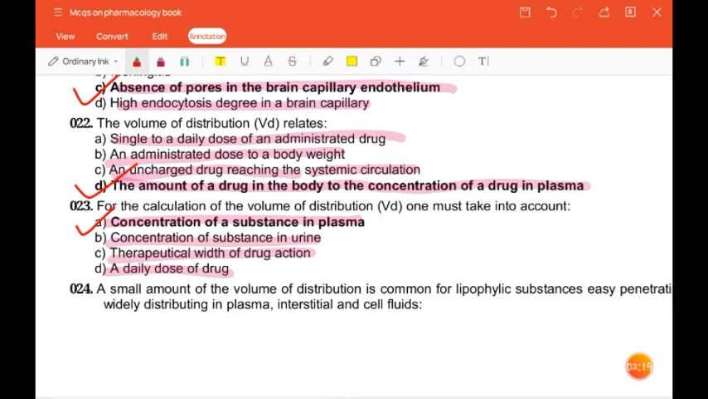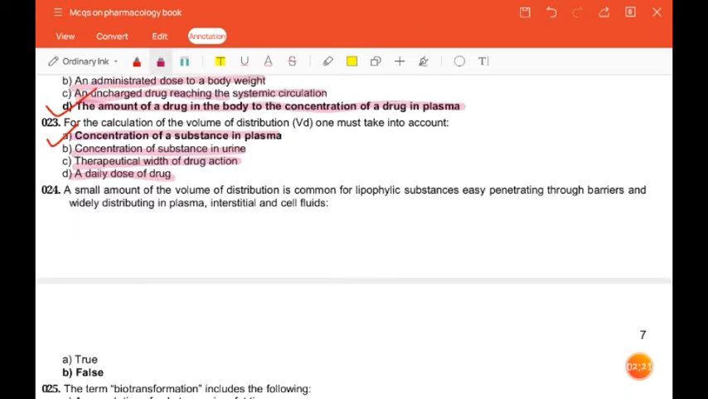Next question is, a small volume of distribution is common for lipophilic substances easily penetrating through barriers and widely distributing in plasma, interstitial and cell fluids. True or false? So the correct answer is false.